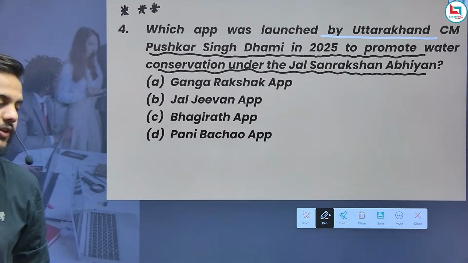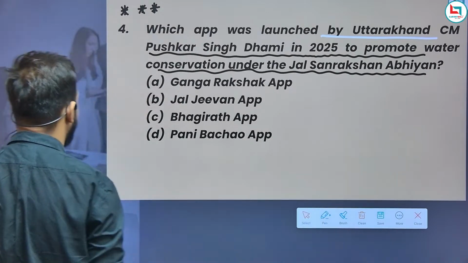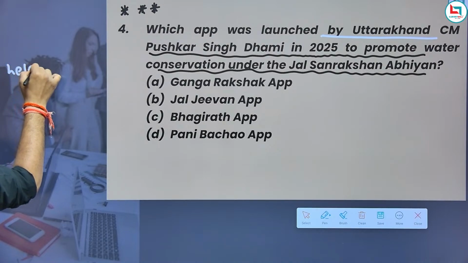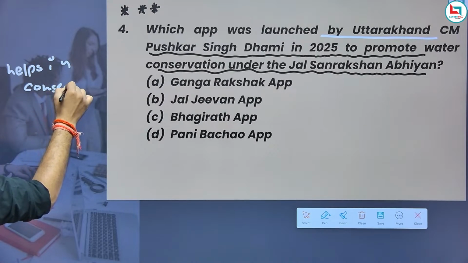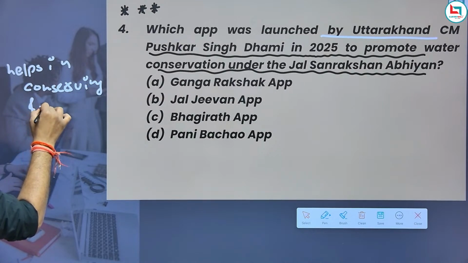Now, the very first thing: this app helps in conserving and restoring.